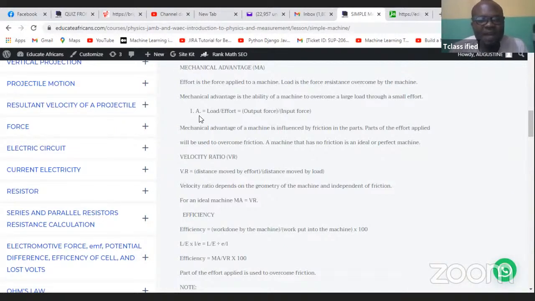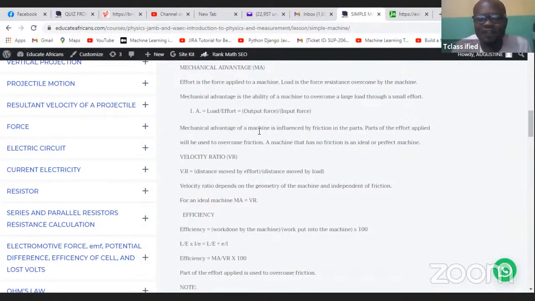So this is the formula for mechanical advantage, load over effort, and it's simply output force over input force, just like Buchi told us. So this is the formula. Take note of this formula. You're always going to see it in your WAEC. You're going to see it in your JAMB. So make sure you pay attention to it, okay?